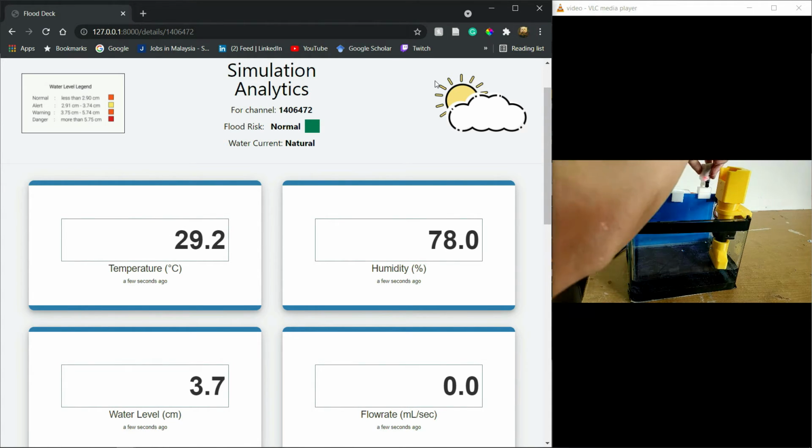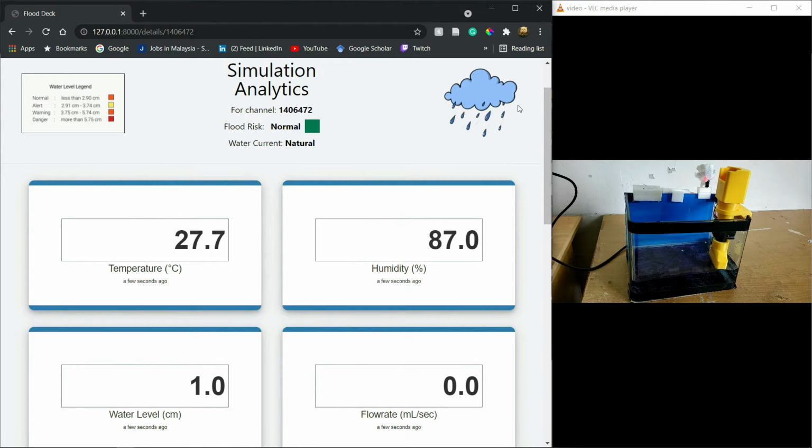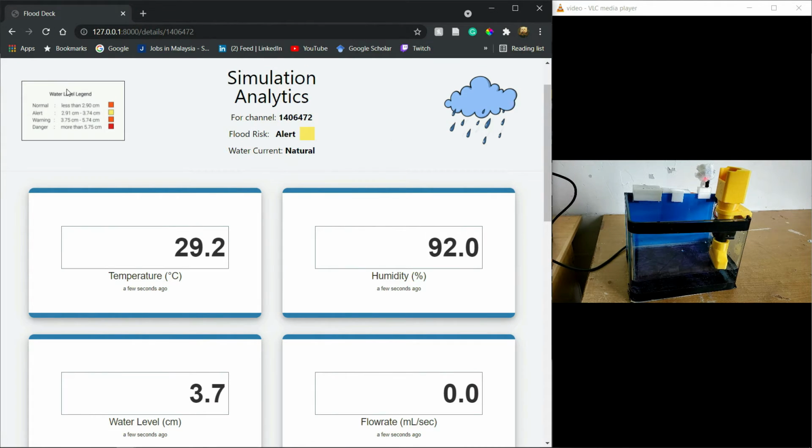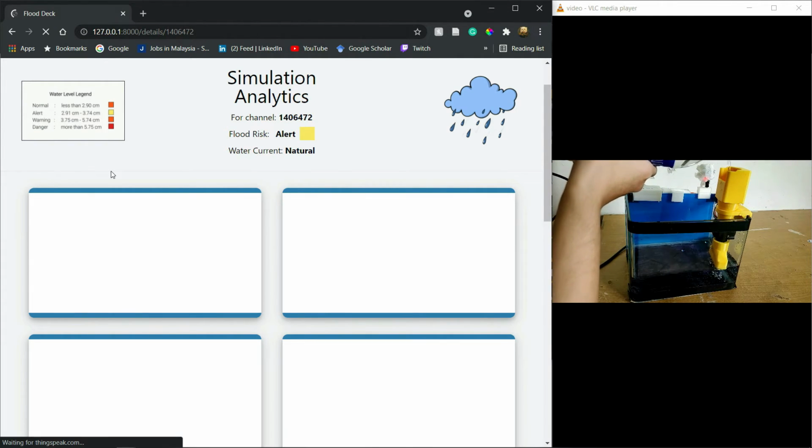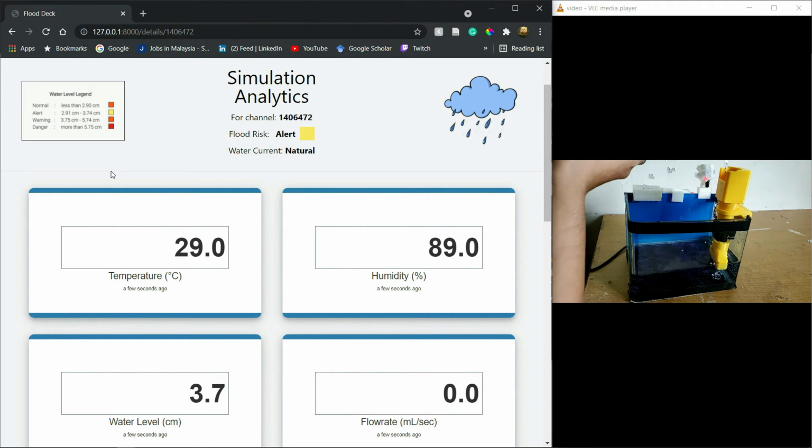But if you increase back the humidity, it will change back to the current flood risk, which is yellow. To finish it off, let's simulate the flood level risk, which is red.